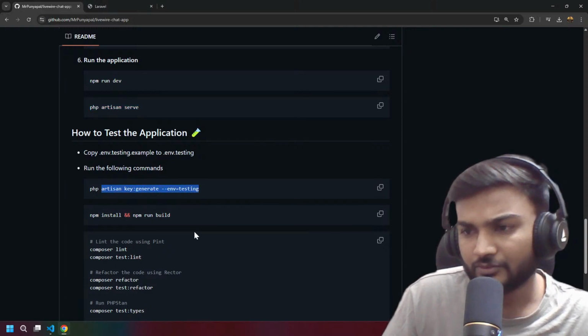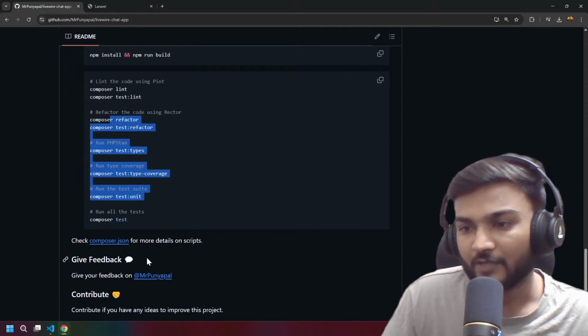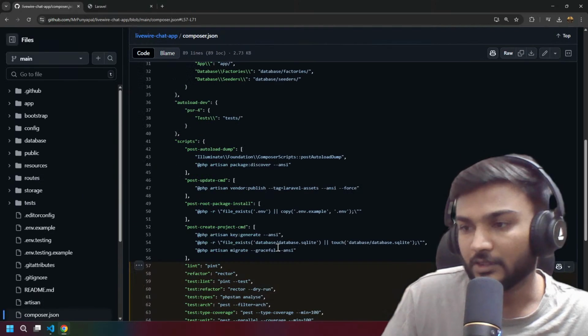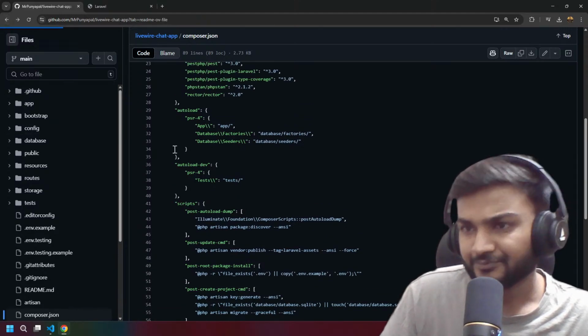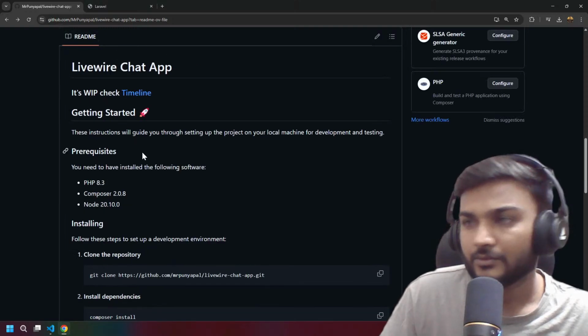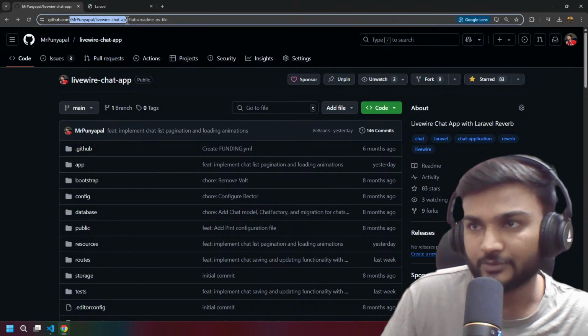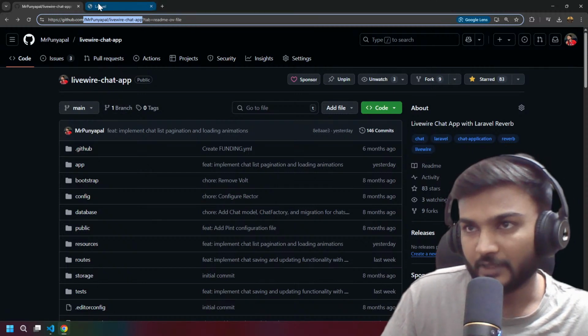And if you want to do some testing, here is a testing guide, and of course you can see the composer scripts over here as well. You can check this repository, punyapal slash livewire hyphen chat app, if you want to see which repository we are using and where we are coding.